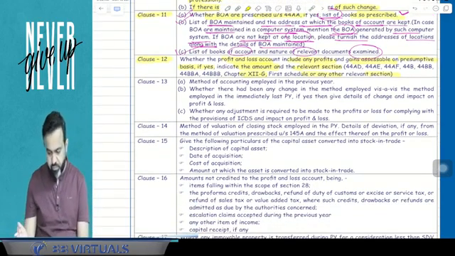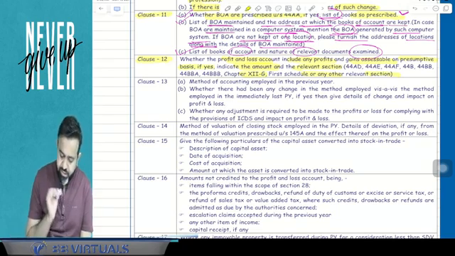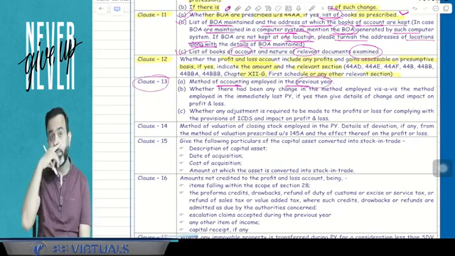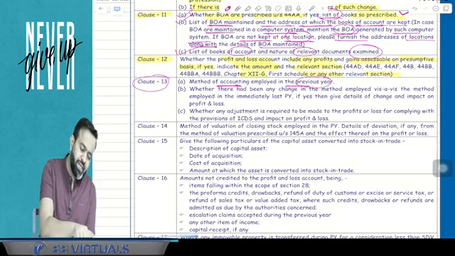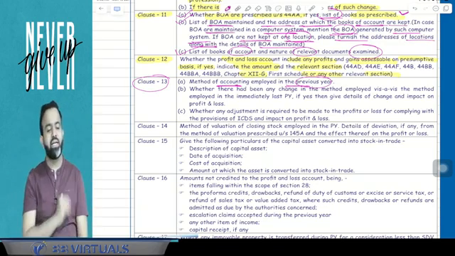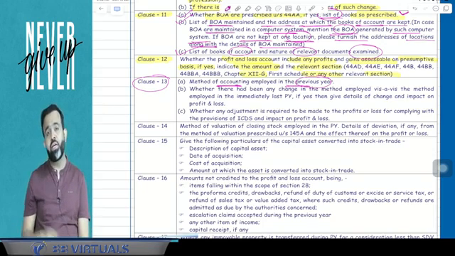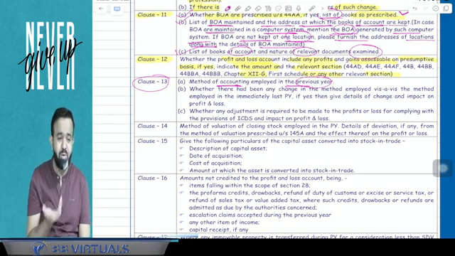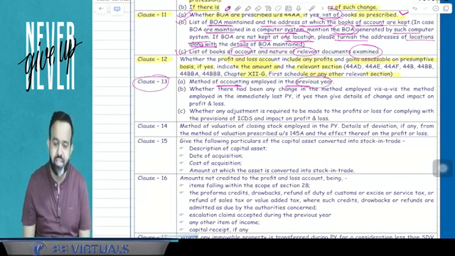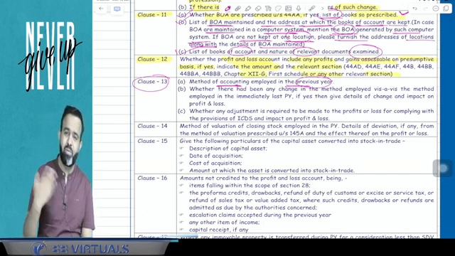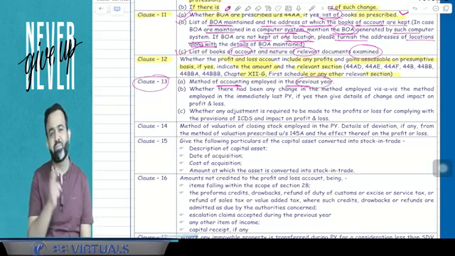Now clause number 13. Clause number 13 is very interesting. Clause number 13 says which method of accounting is employed in the previous year. So clause number 13 is related to the method of accounting, meaning cash method or mercantile method. Also the chartered accountant reports whether there is any change in the method of accounting or not. There may be a possibility that last year the assessee followed the cash system and in the current year is following the mercantile system, or vice versa, last year mercantile system and current year cash system.